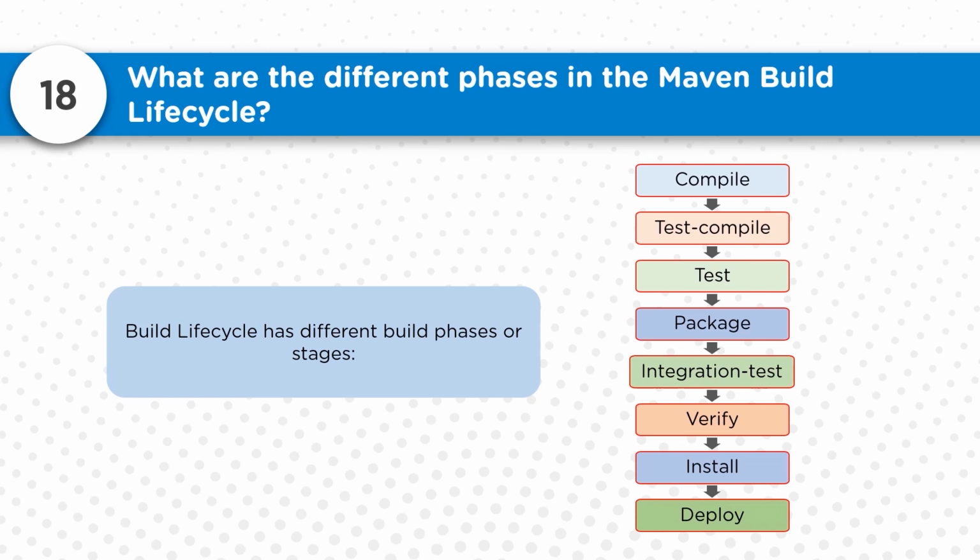So here you can see that it's compile, then the test compile, test execution is there, then package, integration test, verify, install, and lastly deploy here. So these are the different build phases which are available over here.